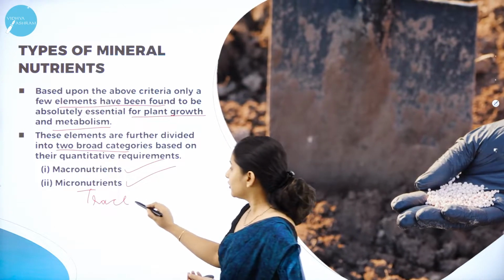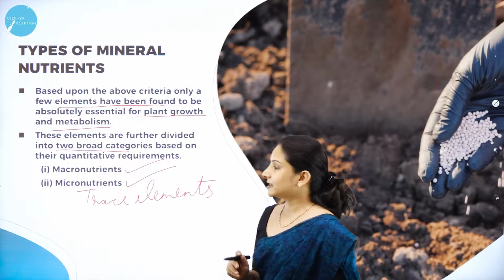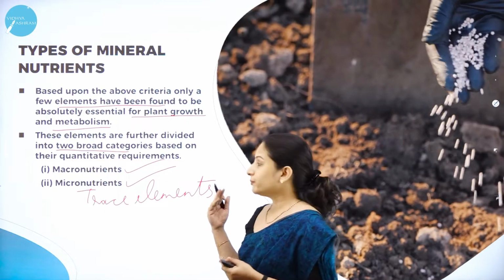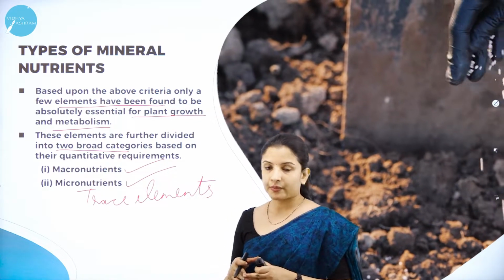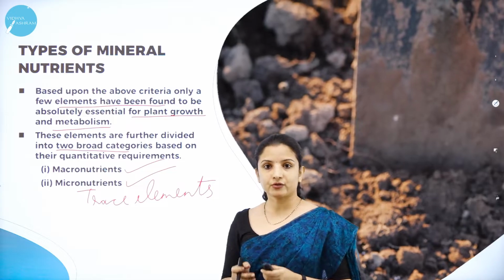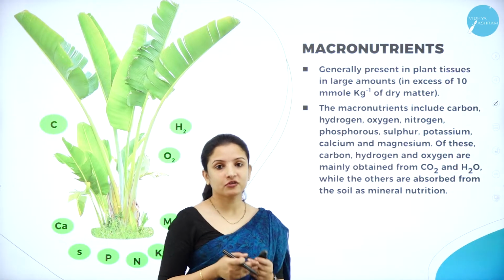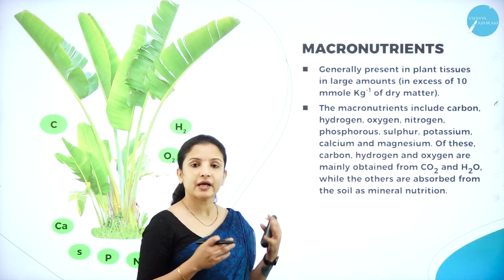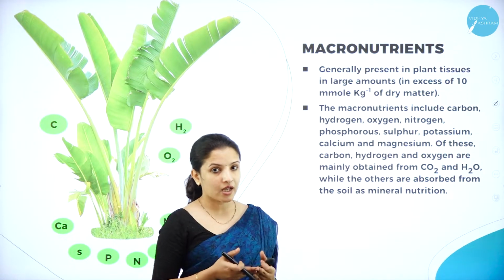So that is why they are also called trace elements. These are the different groups into which the minerals have been classified based on their quantitative requirement, as macronutrients and micronutrients. Now we shall see what are the different types of macronutrients and micronutrients required by the plant. Macronutrients are generally present in plant tissues in larger amounts.